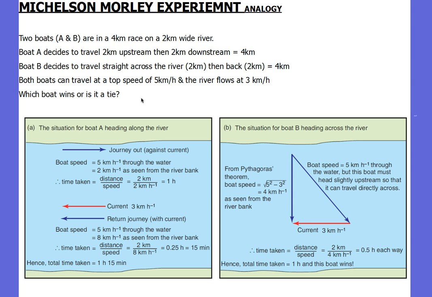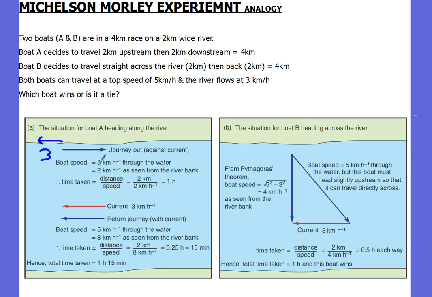Now both boats travel at a top speed of 5 kilometres per hour and the river's flowing at 3 kilometres per hour. So which boat wins, or is it a tie? Well, let's analyse this situation here. First of all, boat A, it's travelling against the current. It looks like the current's actually going this way in this case, so the current is going at 3 kilometres per hour that way, and the first time it's trying to travel, it's journeying out against the current.